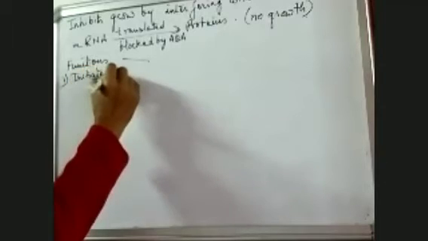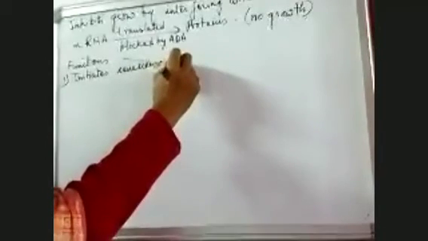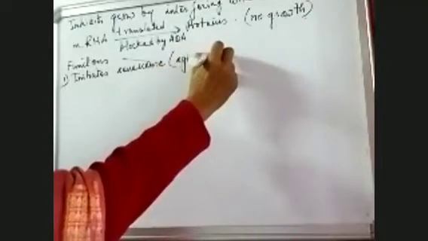Now we come to the functions of abscisic acid. Number one, it initiates senescence. Senescence is the aging process. So in plants, the aging process is initiated by ABA. That means if ABA is there, the aging process will be fast.